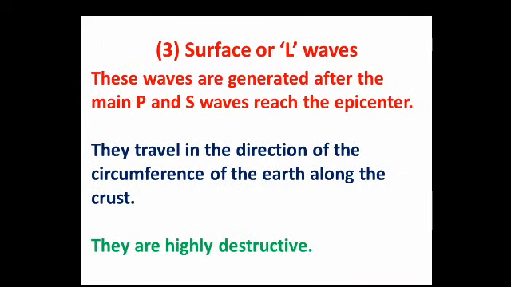Next, see the surface or L waves. L waves: P primary, S secondary, L surface waves. These waves are generated after the main primary and secondary waves reach the epicenter. Go through the diagram which is already given. Surface level zigzag type of lines, or waves, are shown. These waves are surface waves, and they travel in the direction of the circumference of the earth along the crust. In a simple way, you can say that surface waves generally develop in the crust portion, and they are highly destructive.